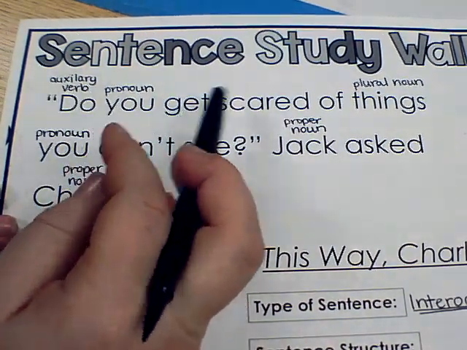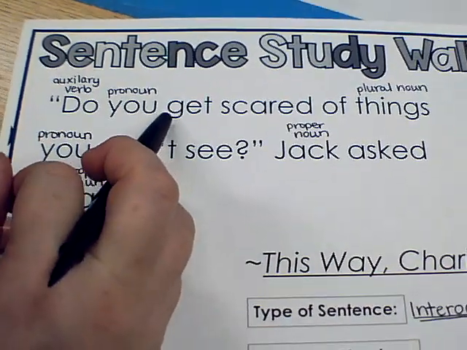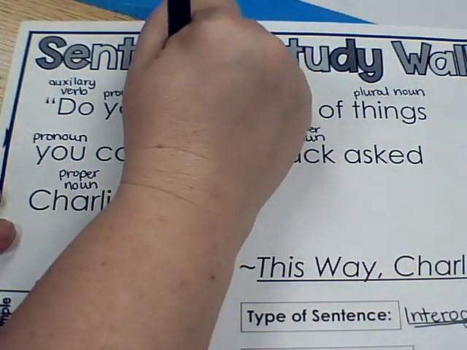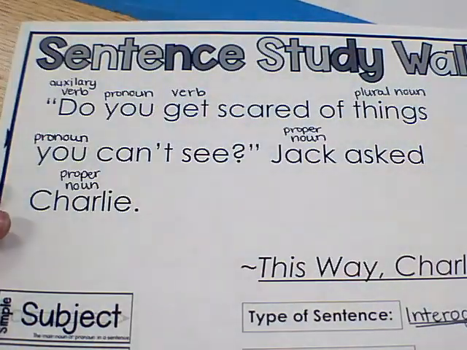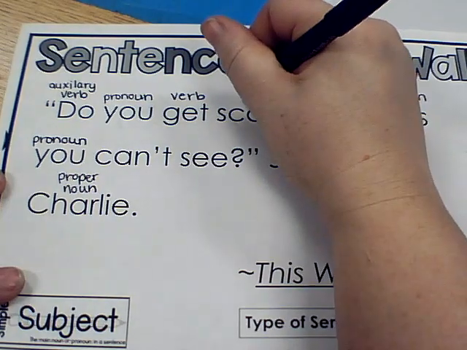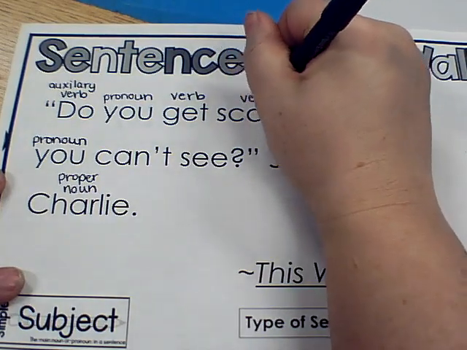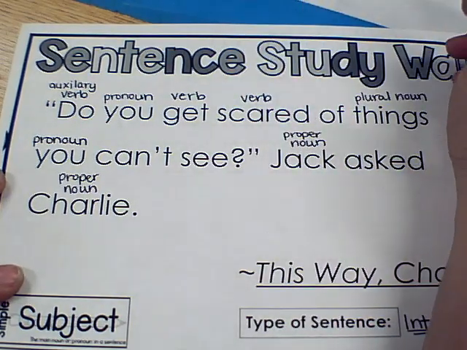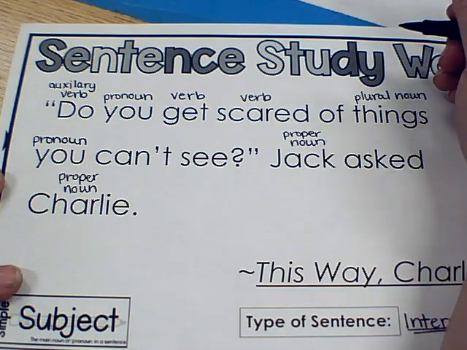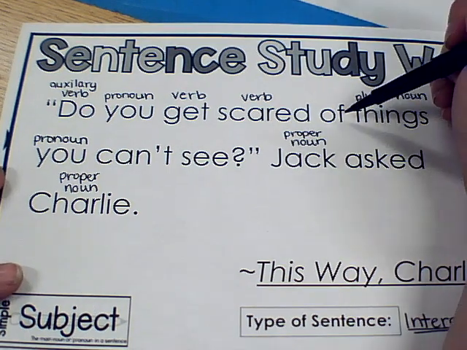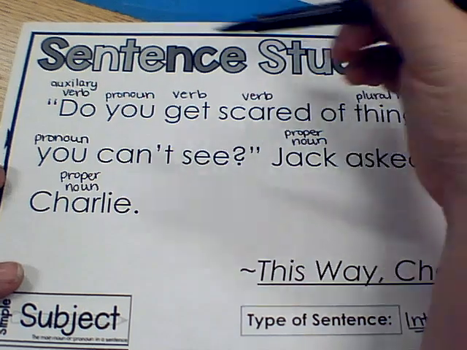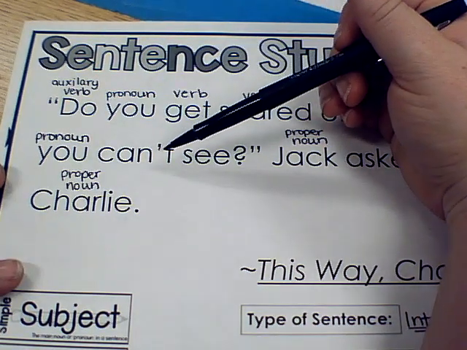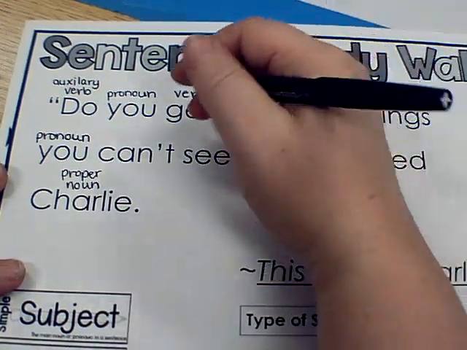Do you get scared? Okay, getting is a verb. And scared is also a verb, because it's the action of becoming scared. Of things that you can't see. Seeing is also a verb.